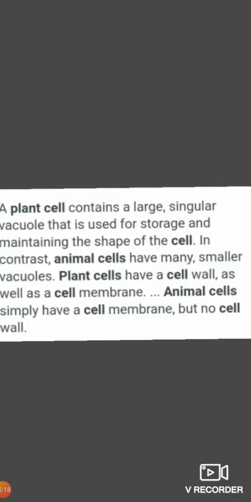Next we have to see the difference between plant and animal cells. Look at the picture, students. This is an animal cell, this is a plant cell. A plant cell consists of a large single vacuole that is used for storage and maintaining the shape of the cell. In contrast, animal cells have many smaller vacuoles. Plant cells have a cell wall as well as a cell membrane. Animal cells simply have a cell membrane but no cell wall.